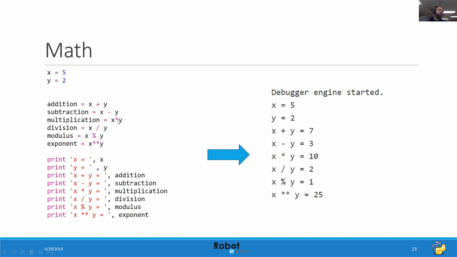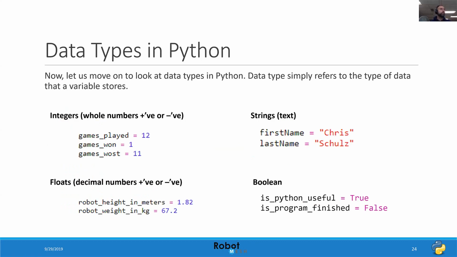So I've added them, subtracted, multiplied, divided, did modulo, and did it as an exponent. So 5 to the power of 2. And then what I've done here is I've printed the output to this screen. So again, that will look pretty familiar if you've done programming in other languages. I just wanted to show it in a Python context. And then what we'll do here is, I think I'll introduce the idea of data types, and then we'll hang out for a couple of seconds to ask questions.